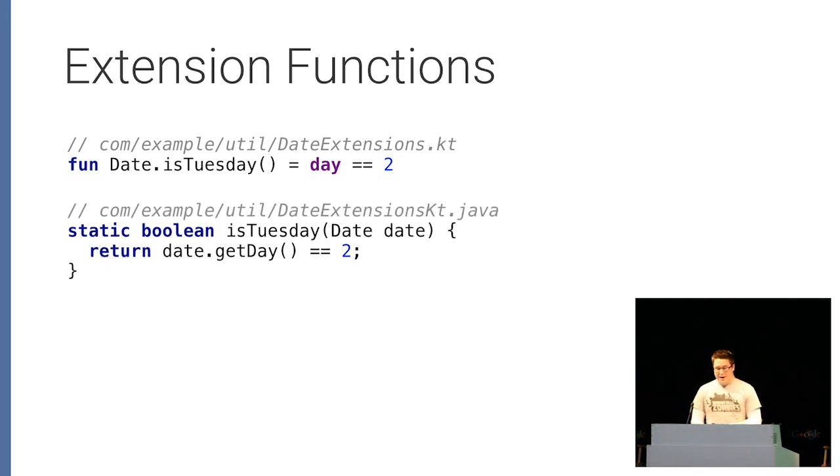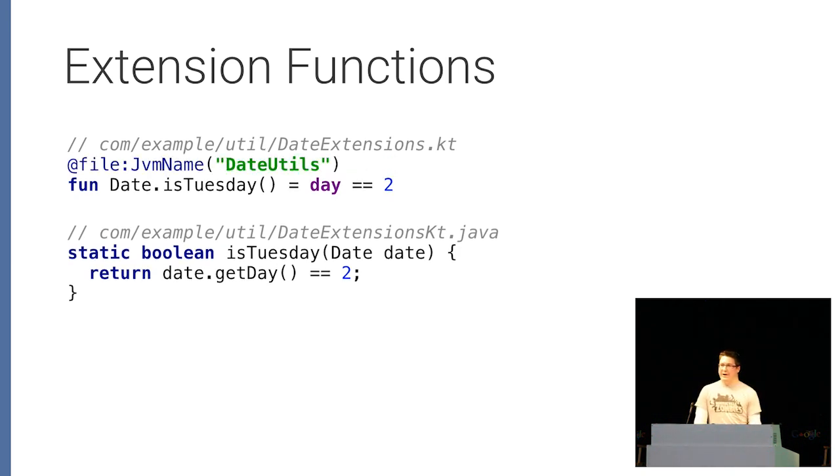So this is going to end up in a file called DateExtensionsKt. So there's no actual Java file, right? This is just a representation. So it'll actually be in DateExtensionsKt.class. And like I said, Kotlin emphasizes Java interop very heavily. So you can actually control the name of this file because you might not want DateExtensionsKt in your Java code.